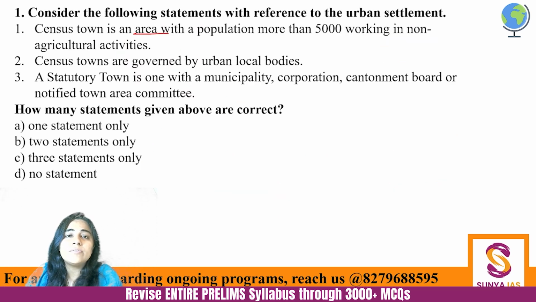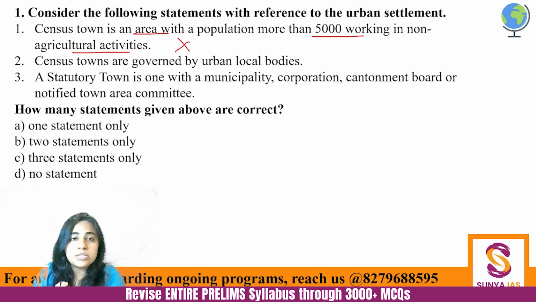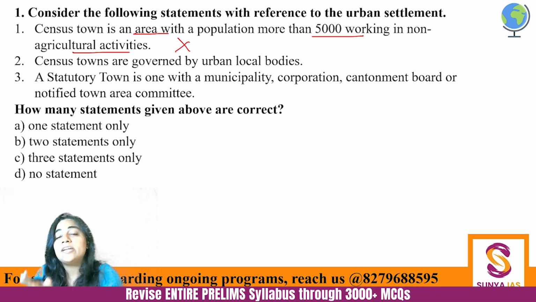Census town is an area with population more than 5,000 working in agricultural activities. No, more than 5,000 people, and 75% of the working male population should be in the non-agricultural activities. So first is incorrect. Governed by urban local bodies? No, governed by rural local bodies. And third, a statutory town.